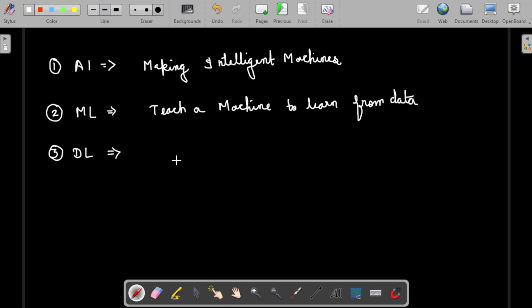DL is a subset of ML, machine learning that uses ANN. ANN is nothing but artificial neural network. In this course we will see all of this in detail. Many hidden layers and weights are added in order to make ML that uses artificial neural networks. So that is DL. Many kinds of algorithms are here, like CNN, RNN, transformers, and so on.